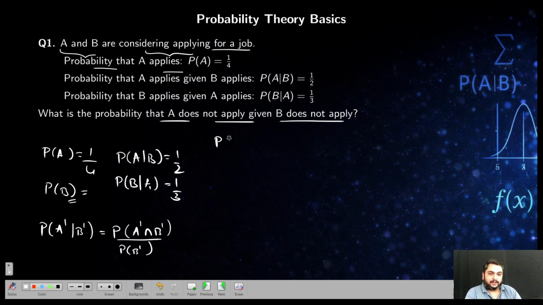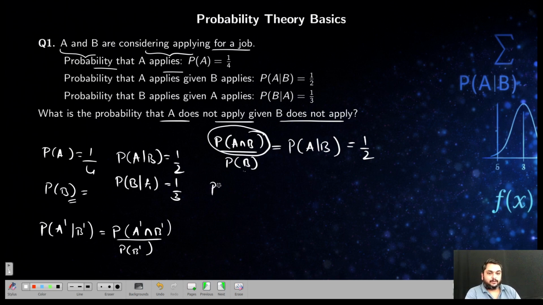P of A given B can be written as P of A intersection B divided by P of B. This is given as 1 by 2. Now I need to find P of A intersection B, so that I will get P of B. From the other one, P of A intersection B, or B intersection A, that is commutative, divided by P of A is equal to P of B given A.